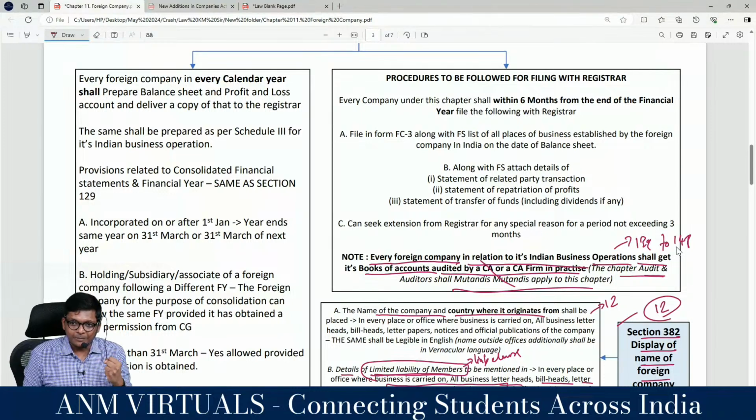So what all chapters are applicable now? Audit and auditors, charges, debentures, misstatement in prospectus, books of accounts to the extent of books in India, CSR, annual return. That means all those are applicable here. Are you following? Easy, guys.